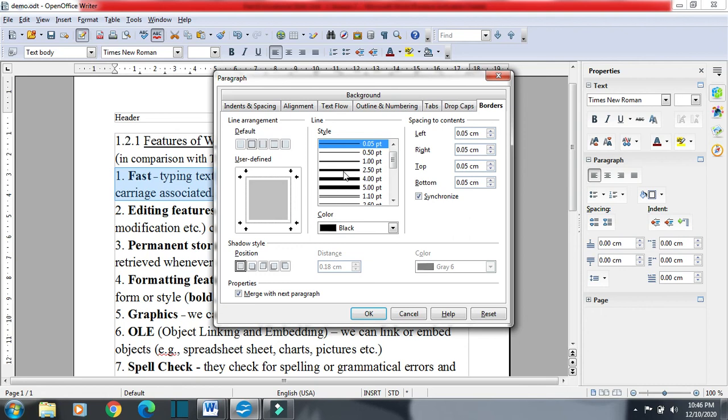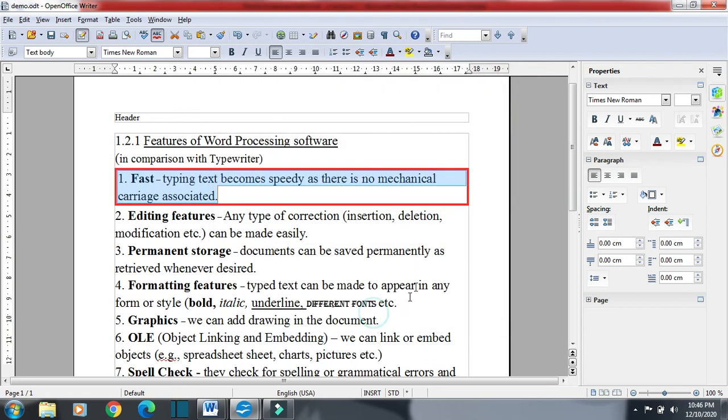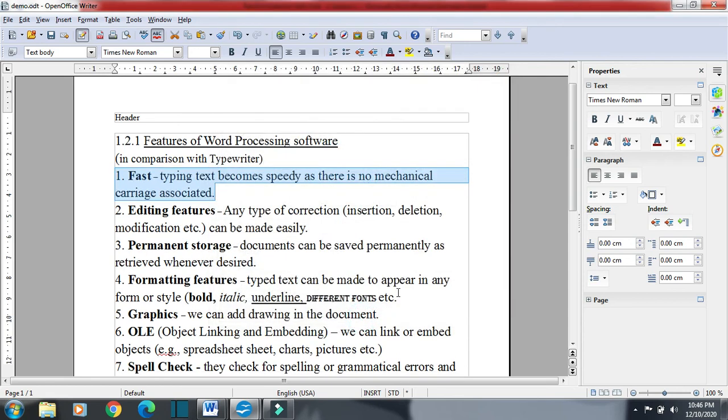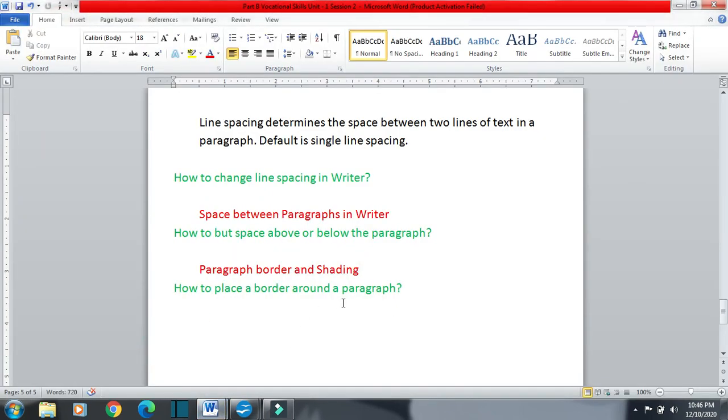Suppose I want a thick border, so I will increase the thickness of the border from Style. Okay, I want to give it a different color, so I will select, suppose, red color. Again we will click on OK. So we have got a border around the paragraph. It is a thick border because we have selected a thick border. Suppose I don't want any border around the paragraph, so I will go for set no borders and then click on OK. The borders will vanish. Okay, so this was our last topic, how to place a border around a paragraph.